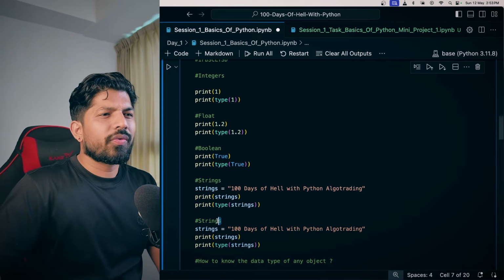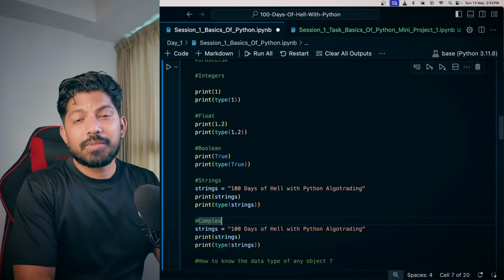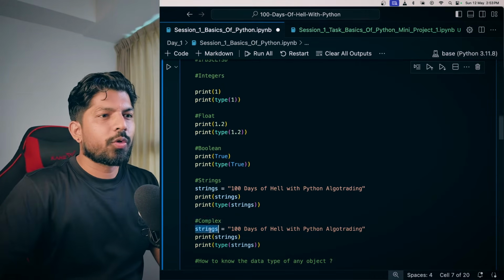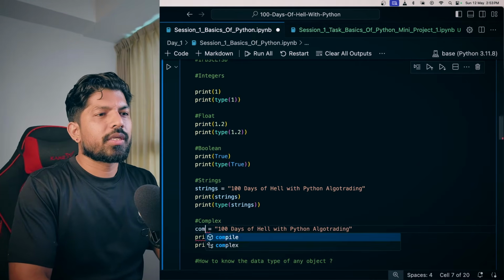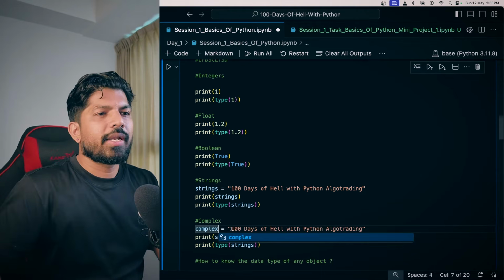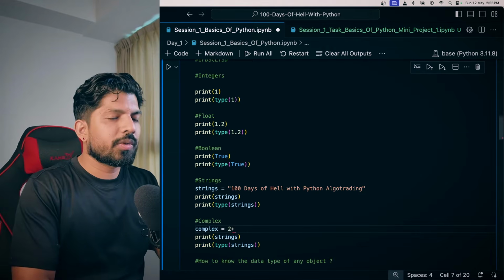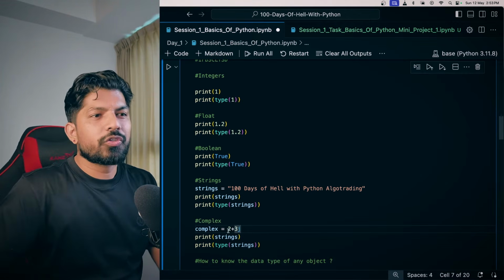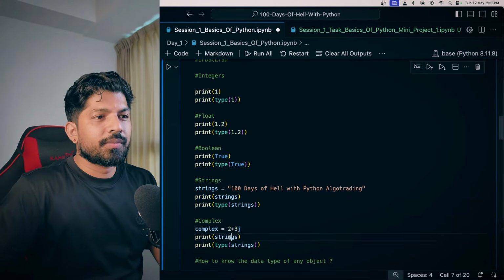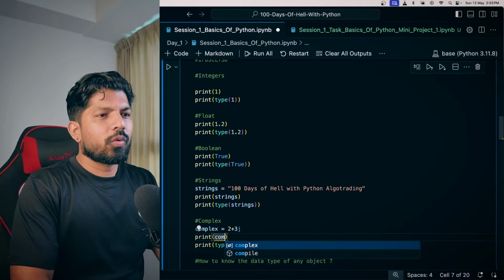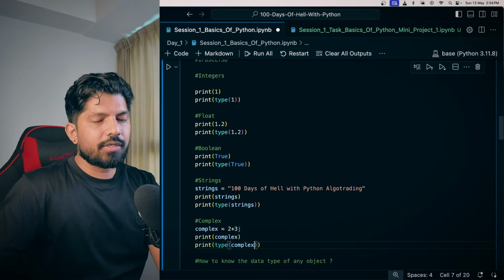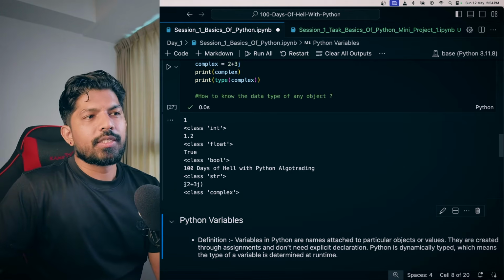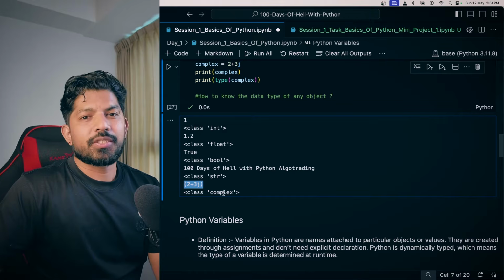Now the next is complex numbers. The complex is used very rarely, but it's better you know that, right? Sometimes it might be required somewhere. So I'm just explaining it quickly. So I will change it to complex. And here you can give a number, like you know how we define the complex number, 2 plus 3j, and here 2 is the real number and 3 is the imaginary number, right? And here I can change it to complex from strings, and when I hit shift enter, we have the value, right? This is the complex number and this is the class, correct?